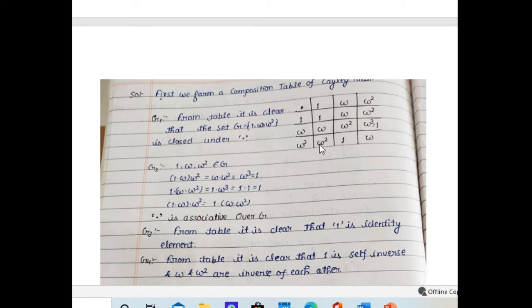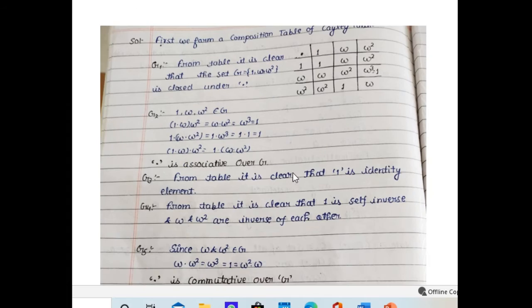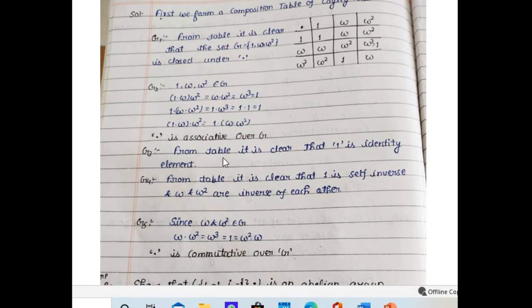So it is easy to see that we multiply each element of the group with each other, and we see the resultant element is from the same set, {1, omega, omega square}. So that is an indication that this set is closed under multiplication. Now the second thing, from that, it is easy to see that multiplication is also associative over the elements of the set.